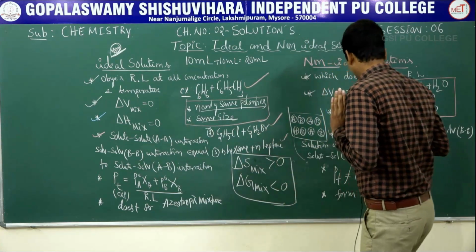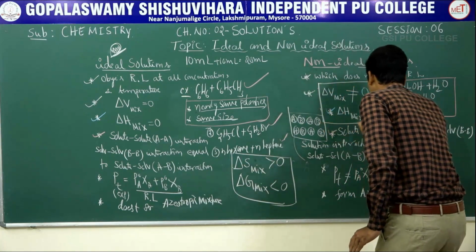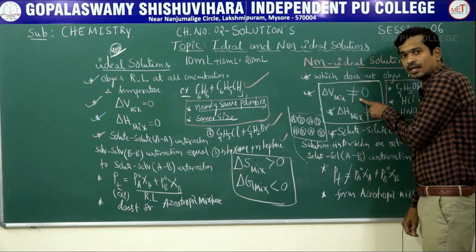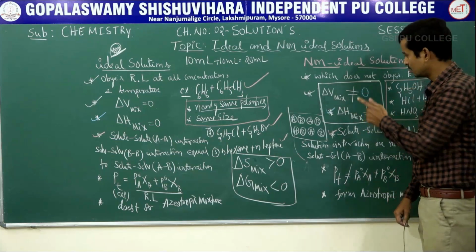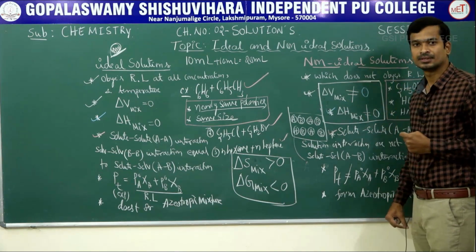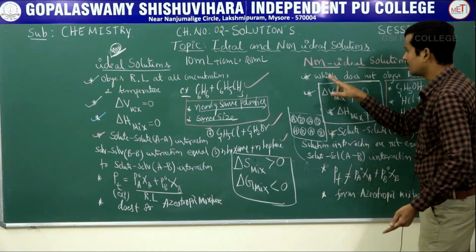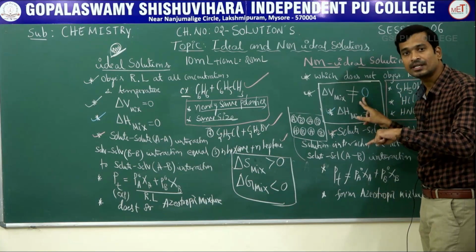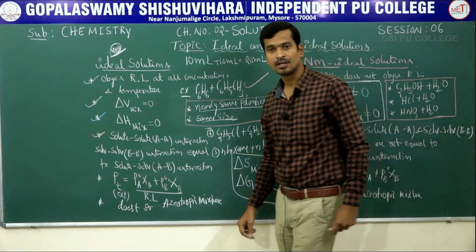Next, delta V mix not equal to 0 means either less than 0, negative, or greater than 0, positive. Next, the types of non-ideal solution: either positive deviation from Raoult's law or negative deviation from Raoult's law.